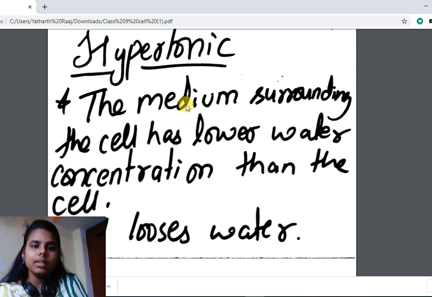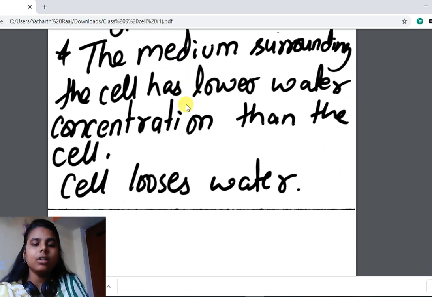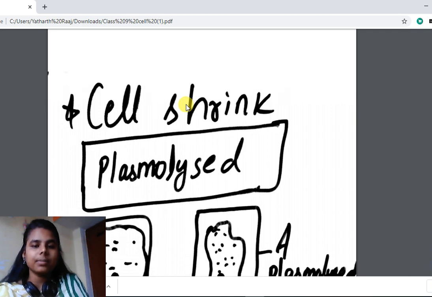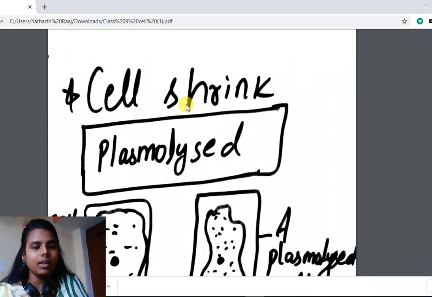So this is the same here, hypertonic solution. The medium surrounding the cell has lower water concentration and the cell has high water concentration. There is much water inside the cell and outside the cell there is only little water. In that case, the cell will lose water and shrink.